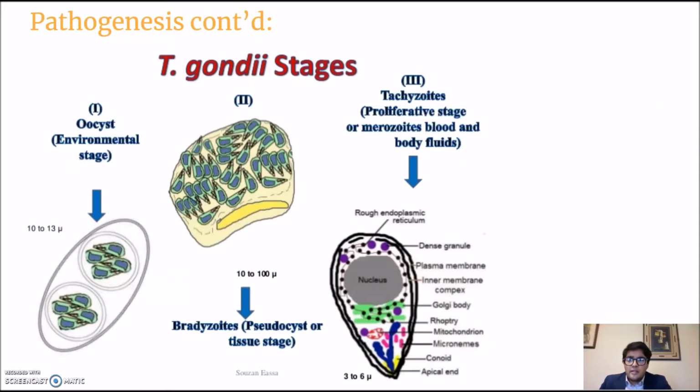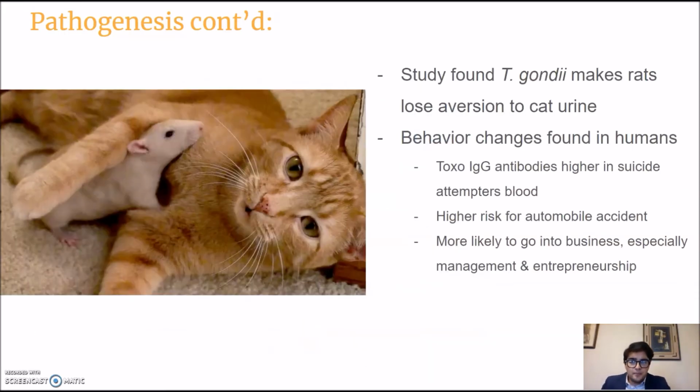So these 3 main stages, coming back to that real quick: oocysts most widespread through the environment. Bradyzoites don't reproduce nearly as quickly. Tachyzoites do produce more quickly. They kind of come before bradyzoites, and all of the cysts are actually made up of the bradyzoites. The tachyzoites are what kind of spread out throughout the body.